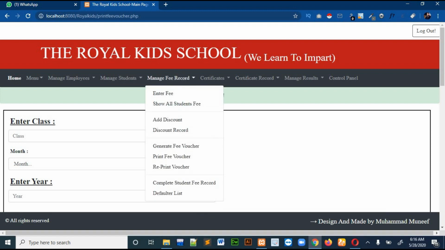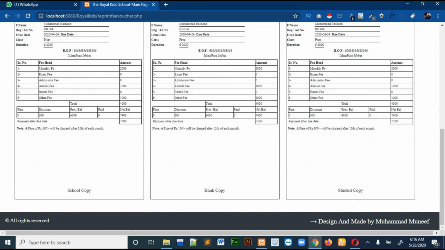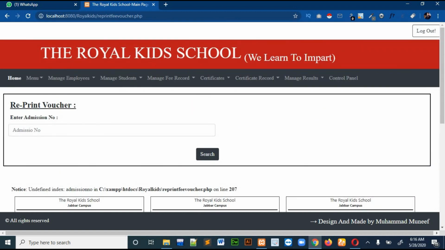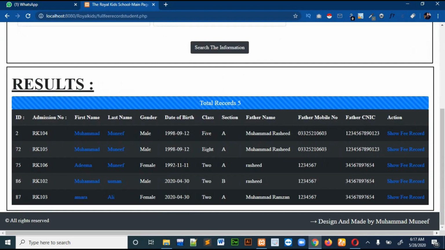Okay, so what if the voucher of any student got misplaced and you want to print it? So you will just click on the reprint voucher, and you will select the admission number. Okay, and then click the search, and the voucher for that student will be printed again. Then there is a complete student fees record, and this is the same page we had on the menu section.